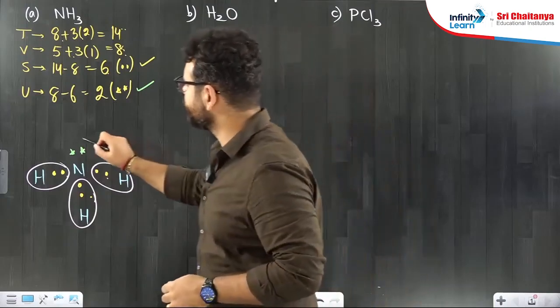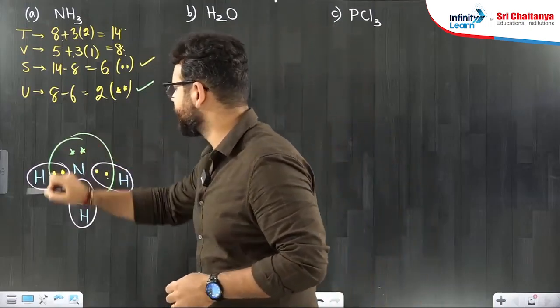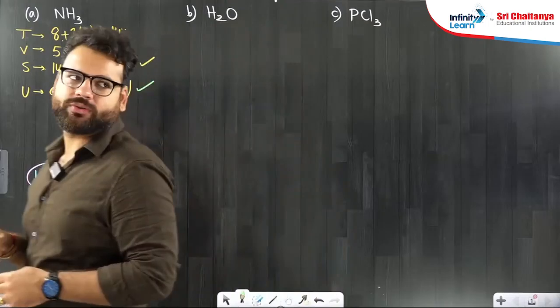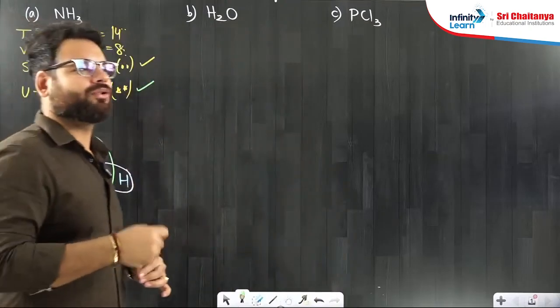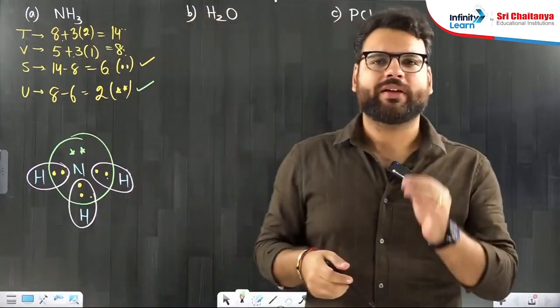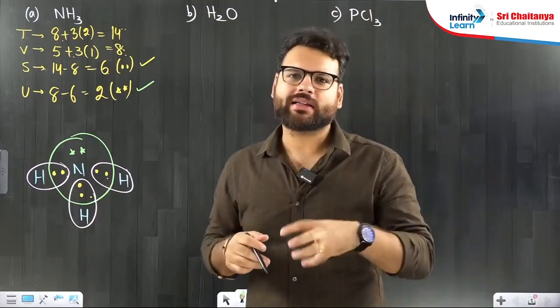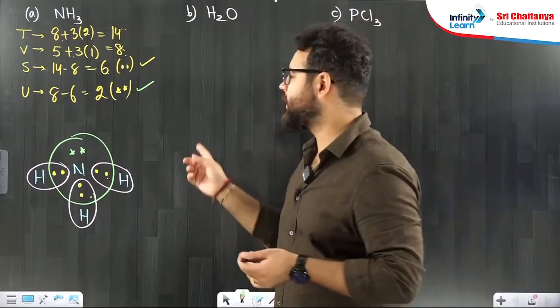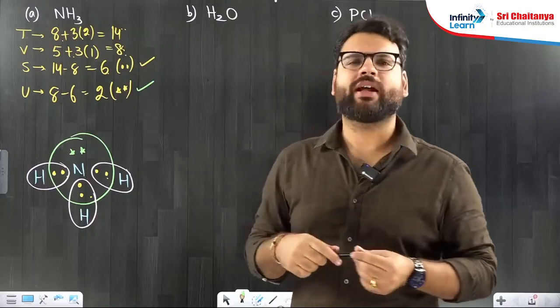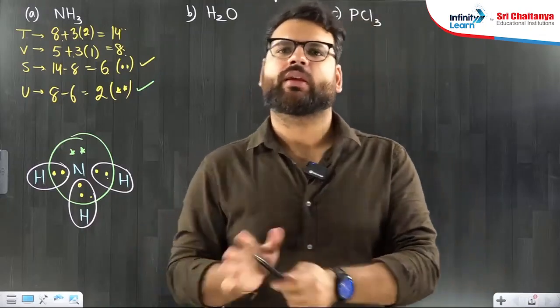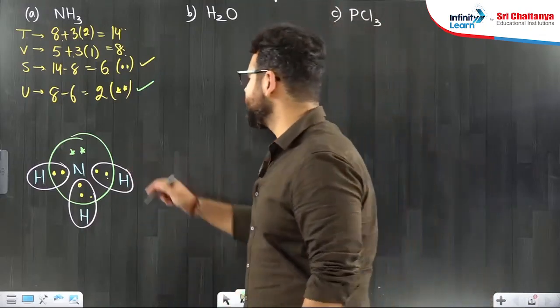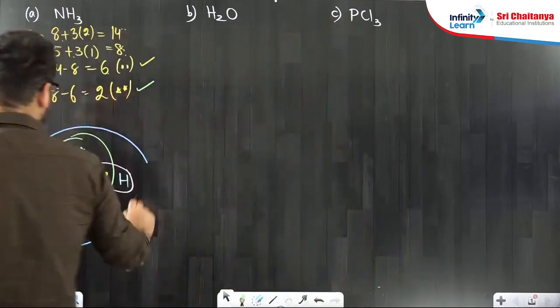And then we ask nitrogen, are you happy? Nitrogen says, yes, I am completely happy. I have 8 electrons. I will be showing you examples. Don't worry, slowly it will come. First, give sharing electrons. Once you have given sharing electrons, ask those people, are you happy? If someone is happy, put them in a circle. If they are not happy, start giving them unshared electrons. So this becomes the structure of ammonia.